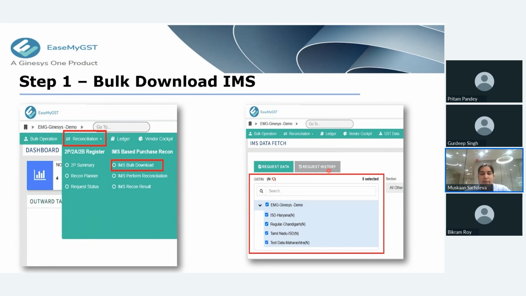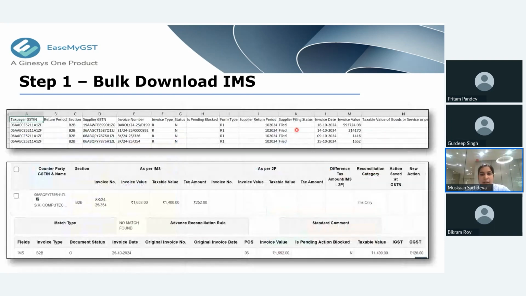Once you have fetched the data from the government portal, it will be shown in this format, as I have attached the photo here. The taxpayer GST data, in our Excel format, will be shown in this format only. And on EaseMyGST, when the data is shown, for example, this is one invoice. Once we click on this invoice, it will be bifurcated with its details below.